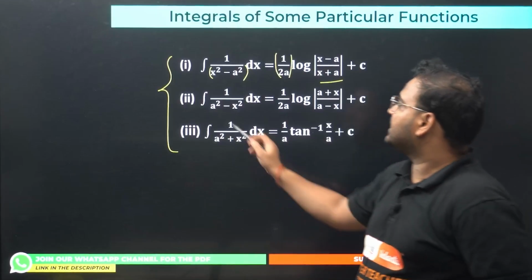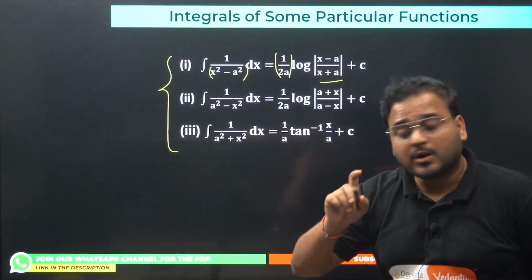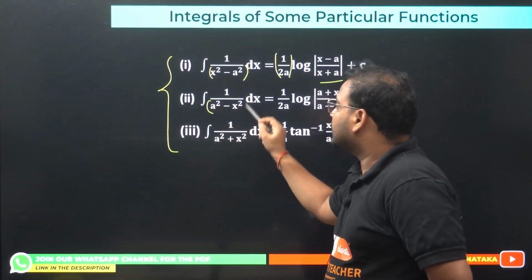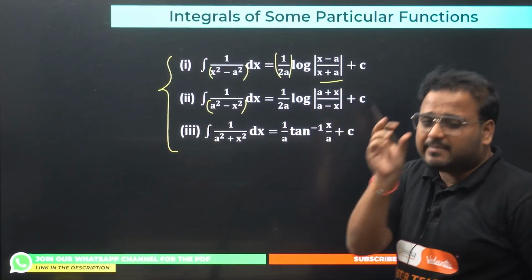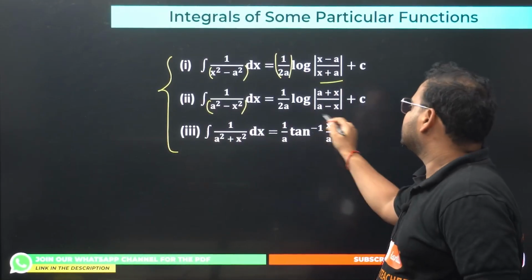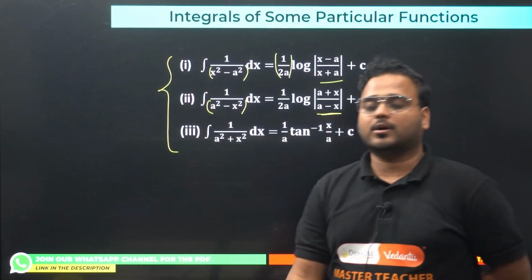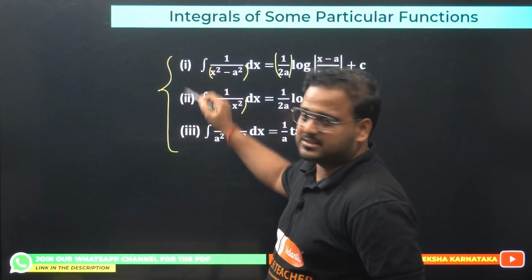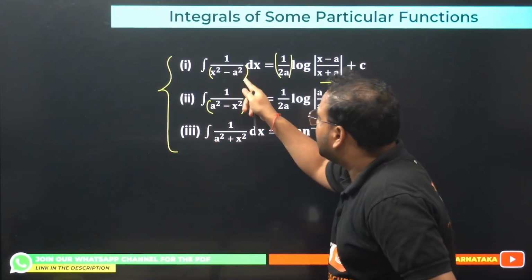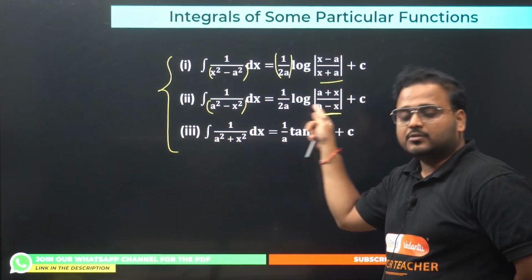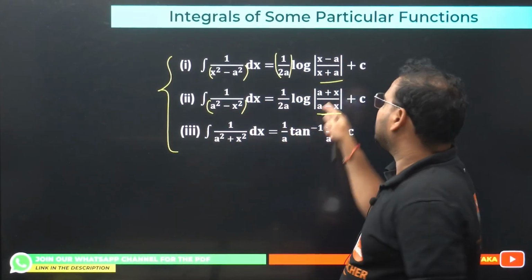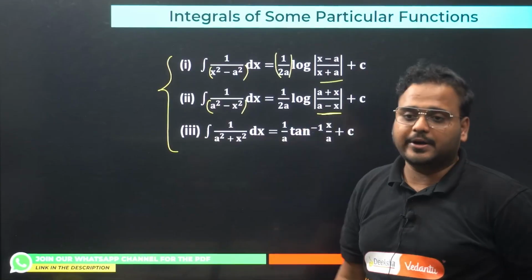What if this is a square minus x square? 1 by 2a will remain as it is, and a minus x will come in the denominator of the log. That's how you remember the pattern. If it is x square minus a square, x minus a comes in the numerator. But if you have a square minus x square, then a minus x comes in the denominator.